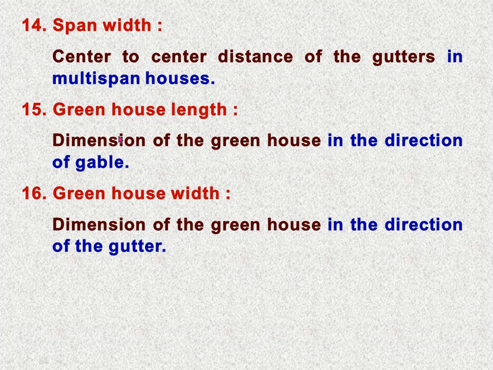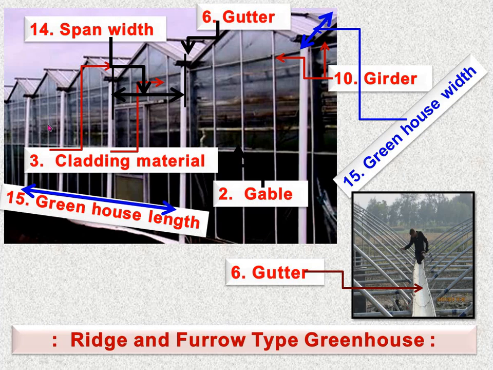Then greenhouse length, the dimension of the greenhouse in the direction of the gable, meaning this is the gable side of the greenhouse. So the dimension of the greenhouse in the direction of the gable is the greenhouse length. Suppose we want to define the length of this greenhouse, then this length along the gable may be termed the greenhouse length.